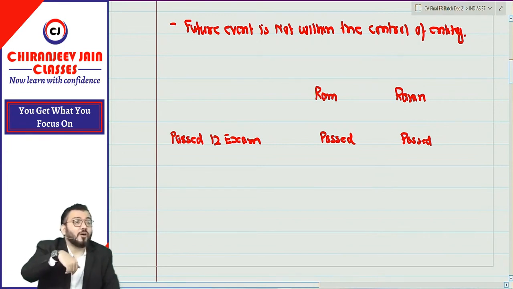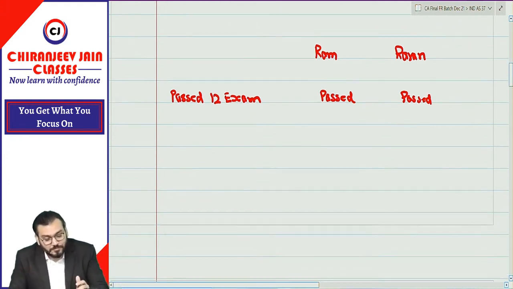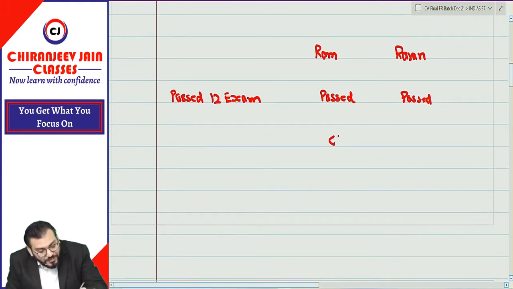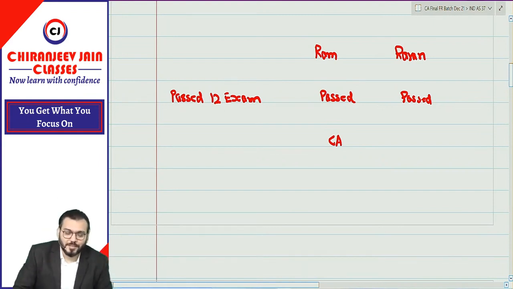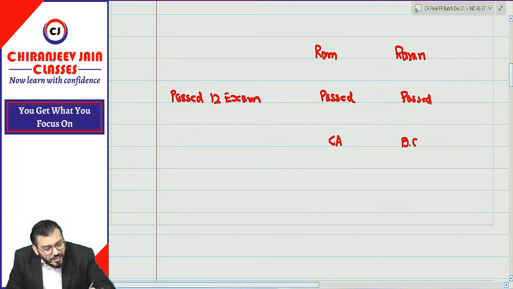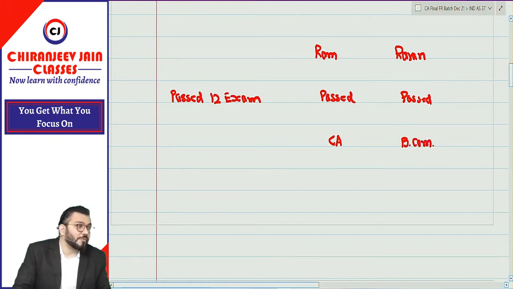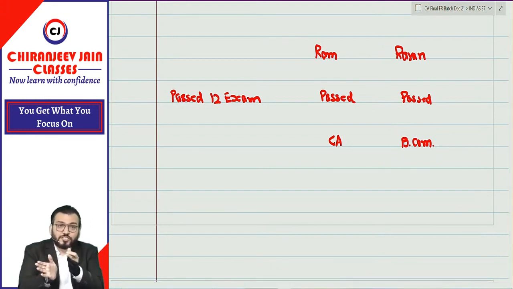Either you may opt for only college or you may opt for only chartered accountancy. So this Ram has opted for CA. Suppose he is not doing BCom. Even though doing, he will not care about BCom. But this Ravan was not interested in CA. He opted for BCom. You know the syllabus, because if you have written the exam of BCom, the total syllabus of BCom first year, second year, and third year is more than CA.